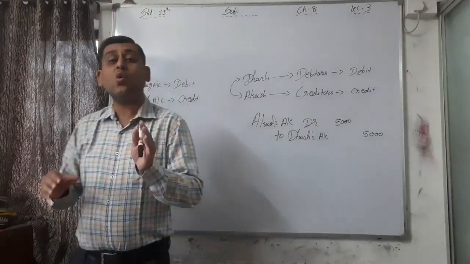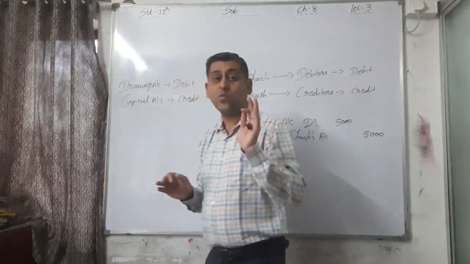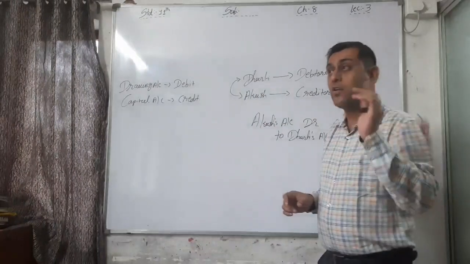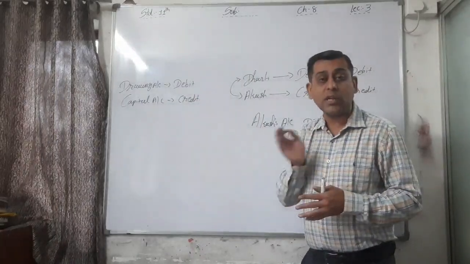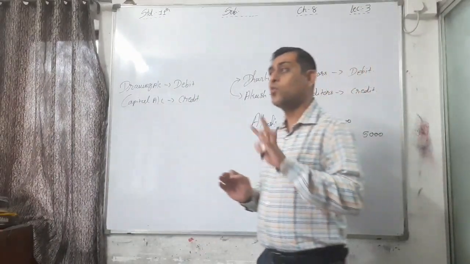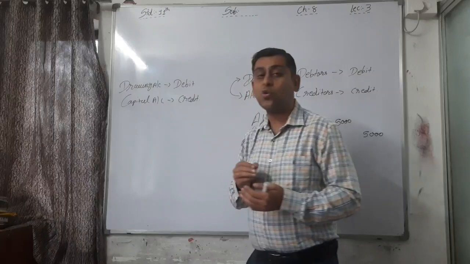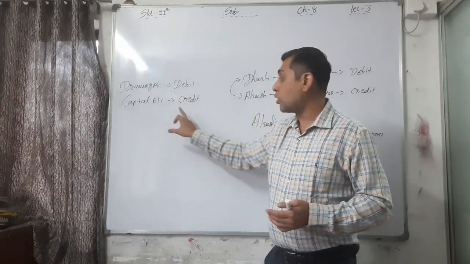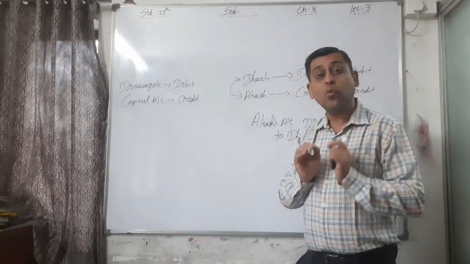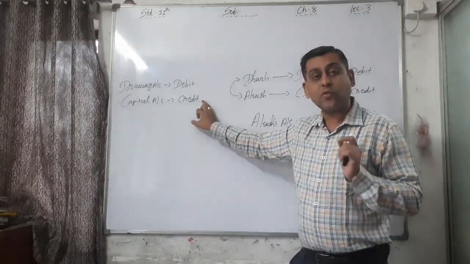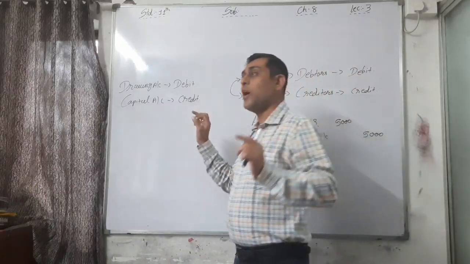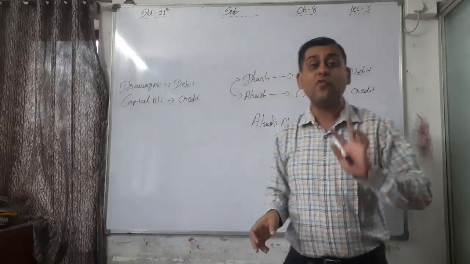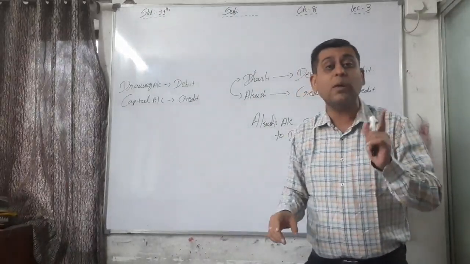Now to close the drawings account, whenever we want to close any account, we have to make a reverse entry of the balance. Whatever the balance is, we have to make a reverse entry. Here I want to close the drawings account through capital account. So capital account I have to what? Debit, because what is the balance of capital? Credit. So if I want to close or transfer any account, I have to make a reverse entry of the balance.